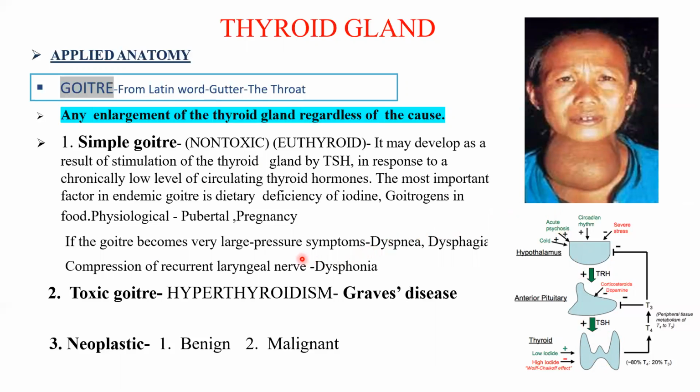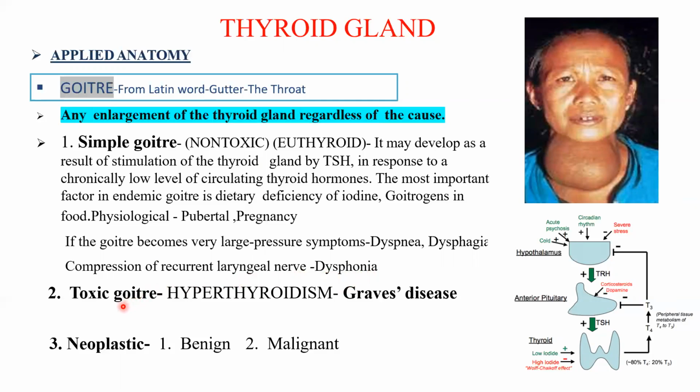But if it becomes very large, it may cause pressure symptoms. Pressure on the trachea results in dyspnea, and pressure on the esophagus will cause difficulty in swallowing, dysphagia. If there is compression of the recurrent laryngeal nerve, dysphonia will result. So this is the simple goiter resulting from deficiency of iodine.